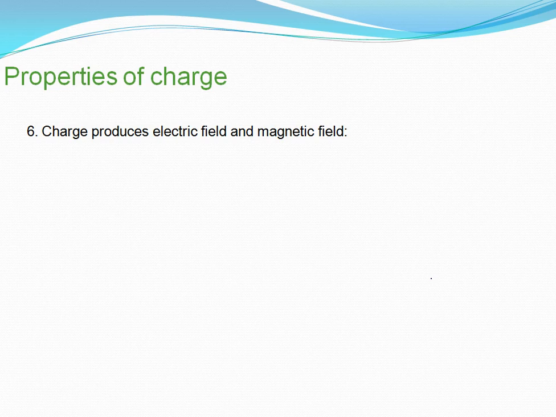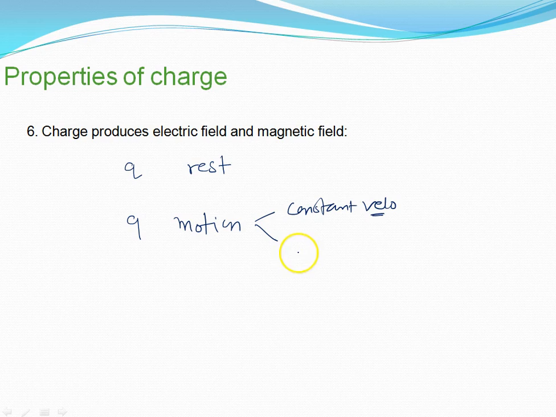Okay, charge produces electric field and magnetic field. I think I told you earlier also, again I am telling you, there is a charge q. If it is at rest, the same charge q can be in motion. When it is in motion, it may be with a constant velocity, meaning zero acceleration, or it may be with acceleration.